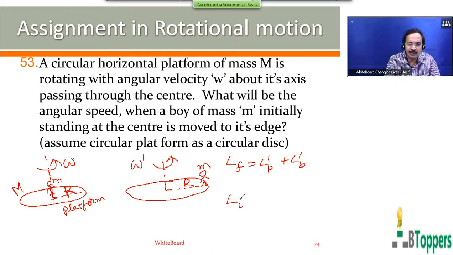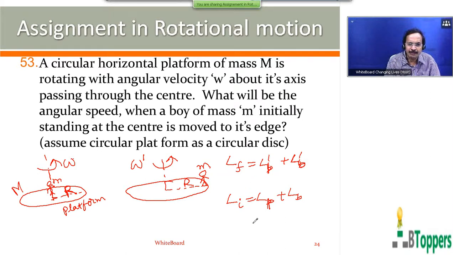The initial angular momentum of the system of the buoy and the platform is equal to the initial angular momentum of the platform plus the initial angular momentum of the buoy. LB is the initial angular momentum of the buoy. LP is the initial angular momentum of the platform. LP dash is the final angular momentum of the platform. LB dash is the final angular momentum of the buoy. Omega dash is the final angular speed.